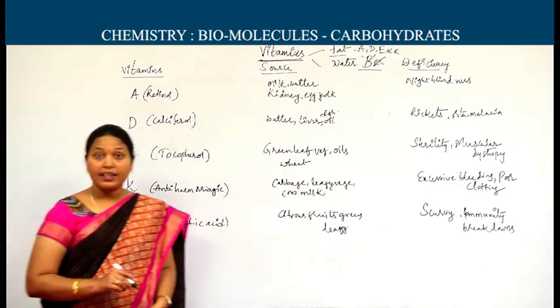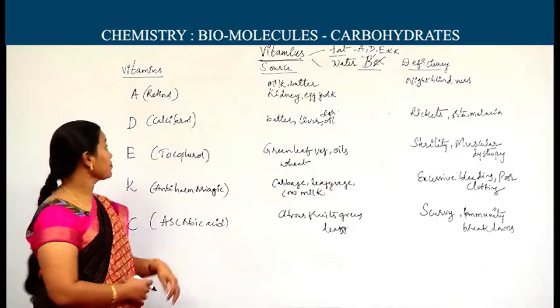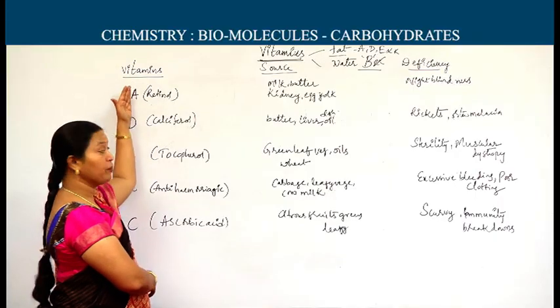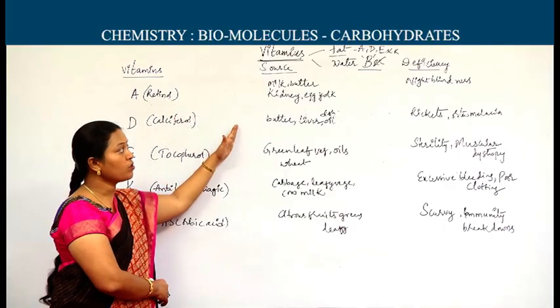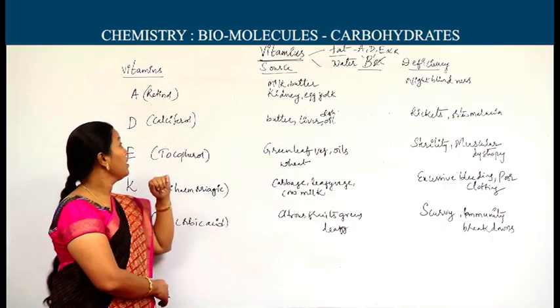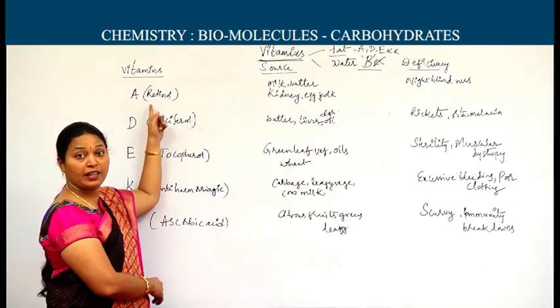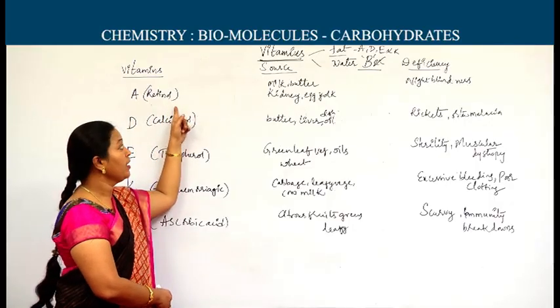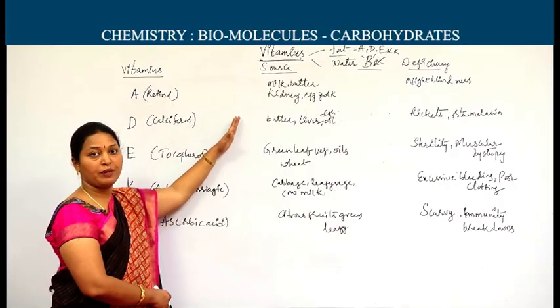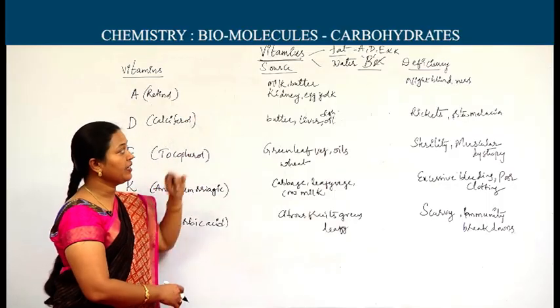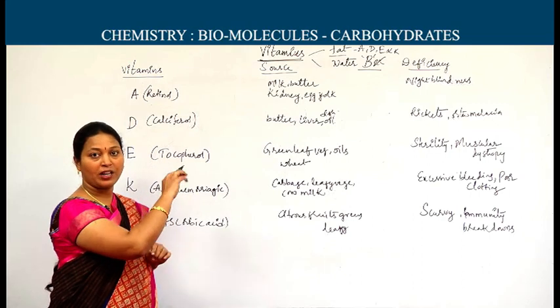Next, another aspect in these vitamins, you have to remember the scientific or chemical names, sources, and deficiency diseases. Vitamin A, its chemical name is retinol. The sources, as you know from your school standard, again I am repeating here: milk, butter, kidney, egg yolk, meaning the yellow part of the egg.